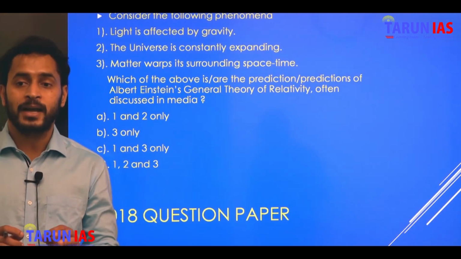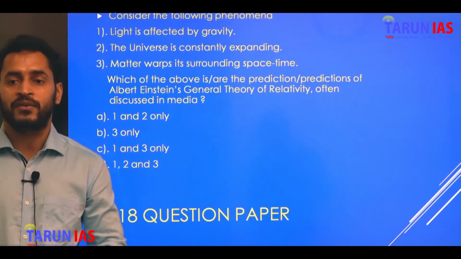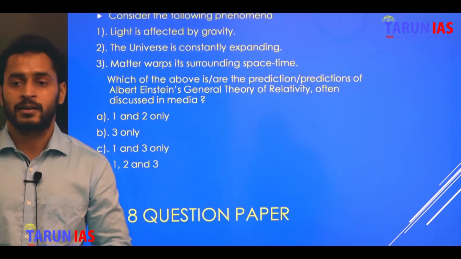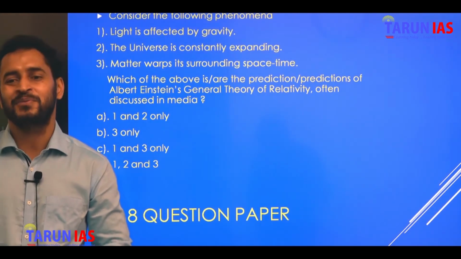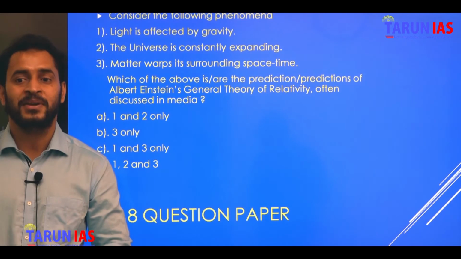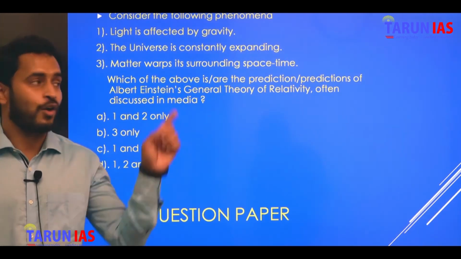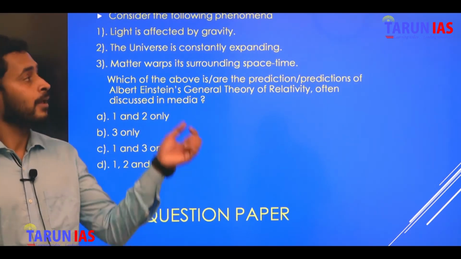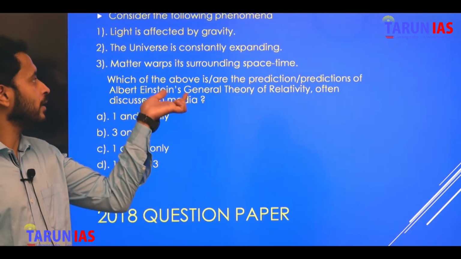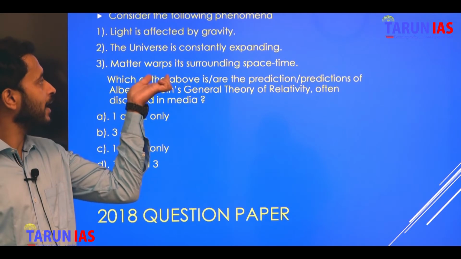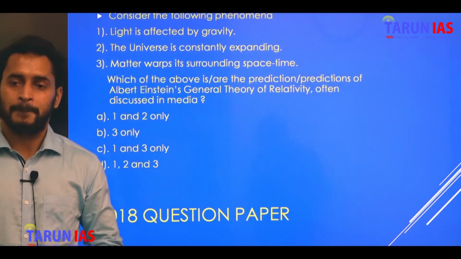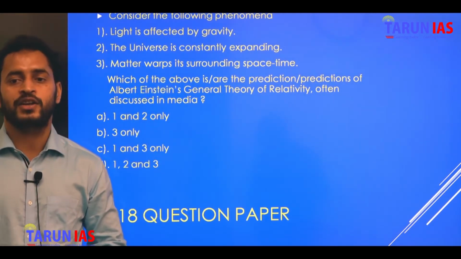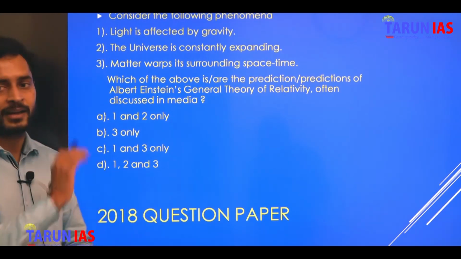Why was Einstein's theory of relativity in news? Because of Mr. Stephen Hawking, right? And all these three statements according to UPSC are correct, although a few scholars contradict point 3, but the official answer of UPSC will say all three are correct.